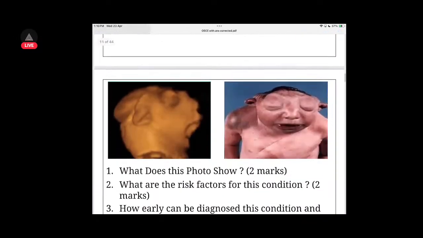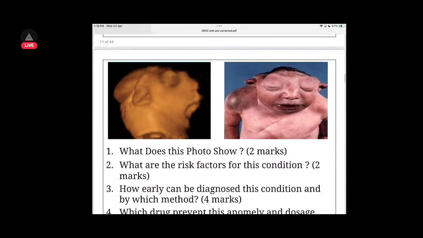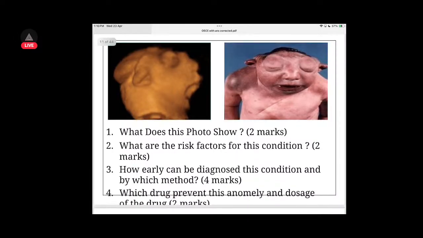Okay, then we have the photo of anencephaly. The risk factors of this condition are folic acid deficiency first of all, and old age patient. How early can this condition be noticed?